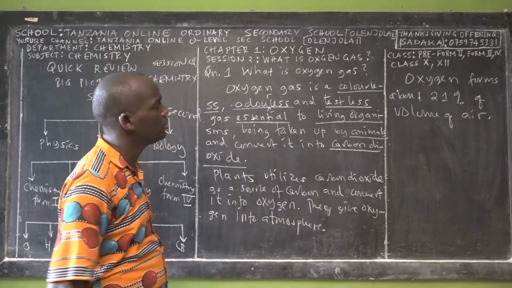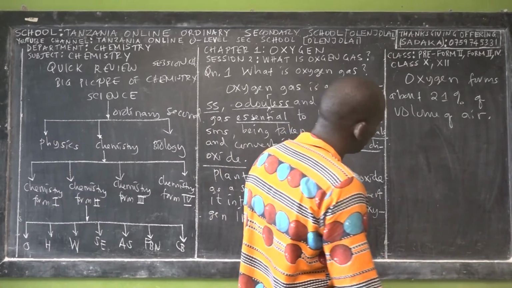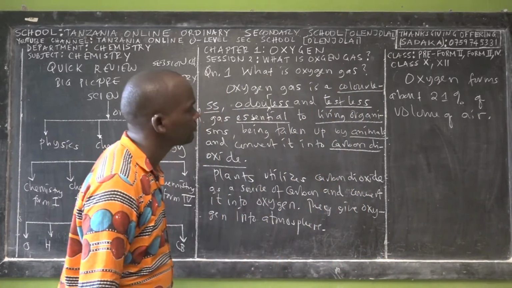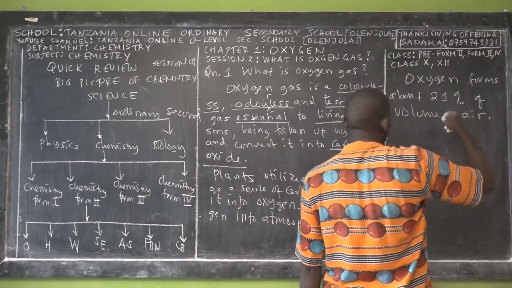The remaining, which is almost 79%, is other gases contained in the atmosphere.